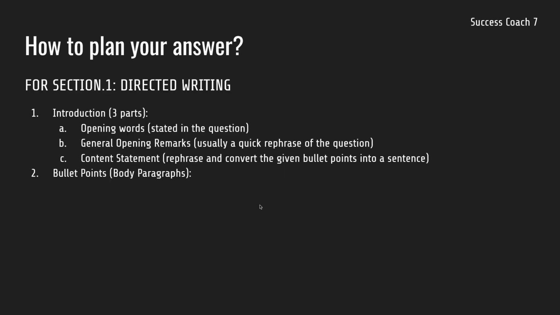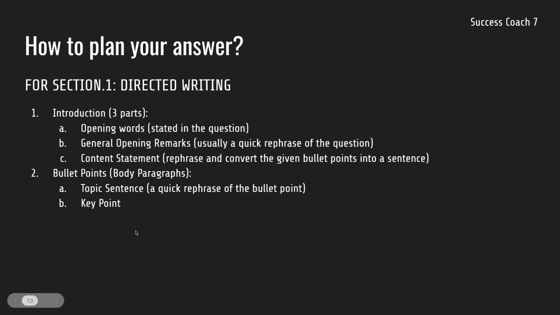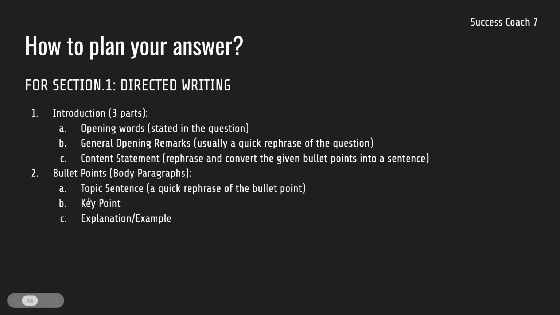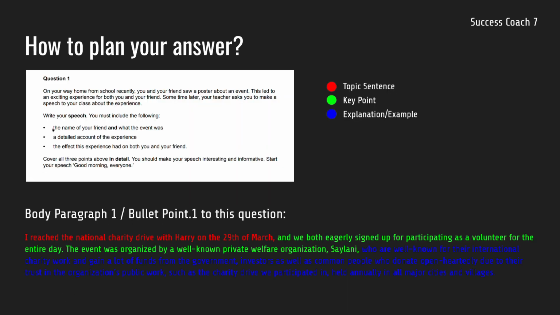Moving on to the bullet points or the body paragraphs. The first part of the body paragraph consists of a topic sentence, which is a quick rephrase of the bullet point itself, which we have also done before as the content statement. Second, we have the key point, and third, we have the explanation and example. So let's look at this again. We will be just working with the bullet point number 1. The bullet point number 2 and 3 is an activity for you. You have to write the entire structure like this for the bullet points 2 and 3. I will be telling you as an example for the bullet number 1.